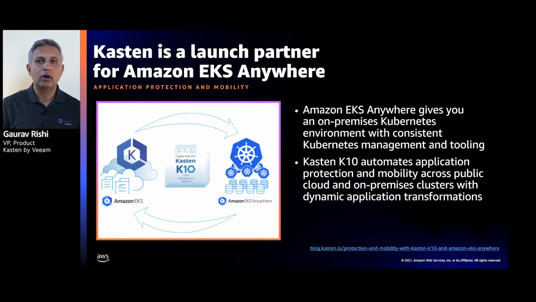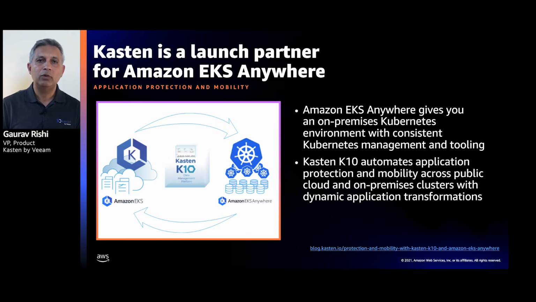With that same point around freedom of choice, I'm also happy to talk about Kasten being a launch partner for Amazon's EKS Anywhere. Amazon's EKS Anywhere gives you an on-premises Kubernetes distribution which is managed. So the same level of simplicity that you love and might be using on the cloud with EKS is now available for you on Amazon EKS Anywhere on premises in your data centers.